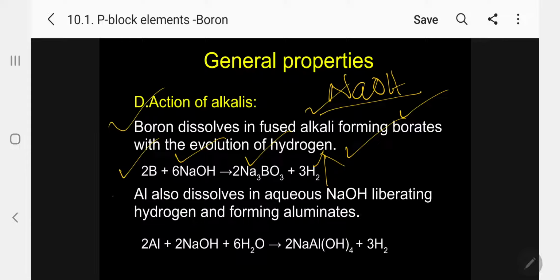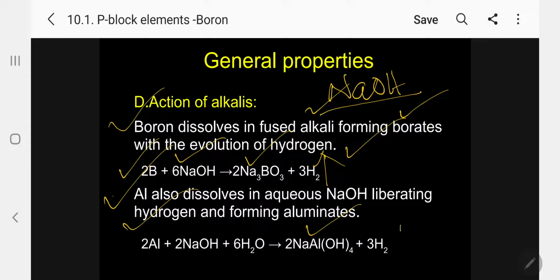The same way, aluminum also reacts, dissolving in aqueous sodium hydroxide, but in water, please follow, liberating hydrogen and forming the corresponding sodium aluminate. That is borate, this is aluminate. That is the only difference. Kindly follow.